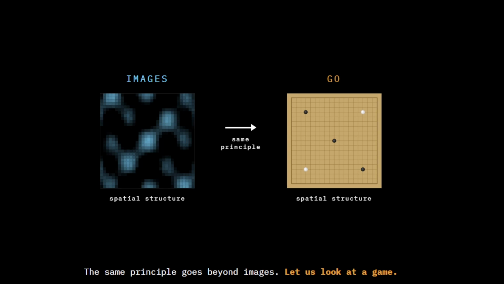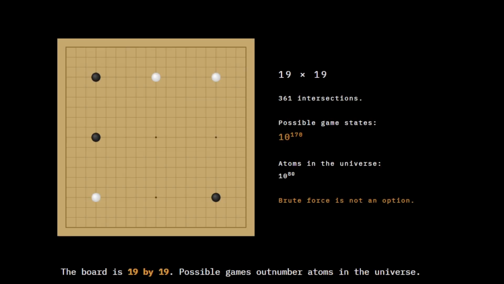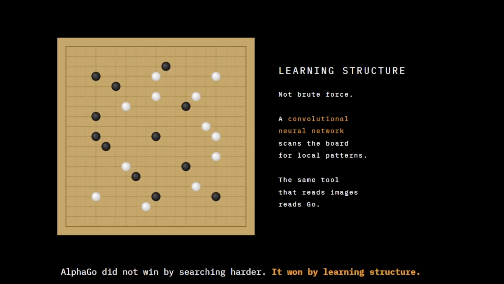In 2016, DeepMind's AlphaGo defeated the world champion Lee Sedol at the game of Go. This was not supposed to be possible. The board has 19 by 19 squares. The number of possible games is larger than the number of atoms in the observable universe. Searching through all of them is not an option. AlphaGo did not win by searching harder. It won by learning structure.